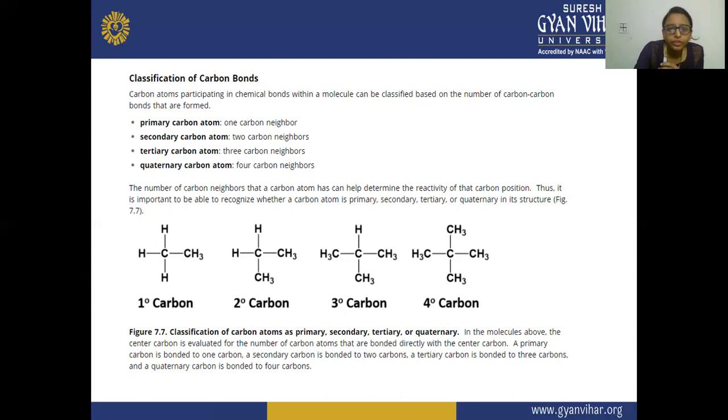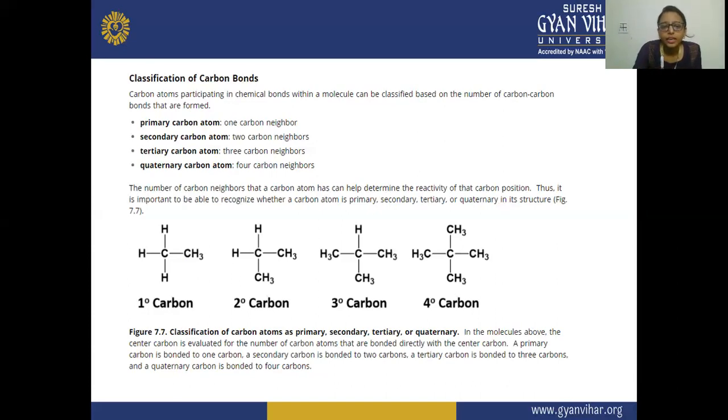After that, in further reactions in future, if we are doing any reaction in case of alkenes, then there is a formation of carbocation. So in that case, the tertiary carbocation is more stable than the primary carbocation. So in case of reactivity, the importance of recognizing primary, secondary, tertiary and quaternary is very important.